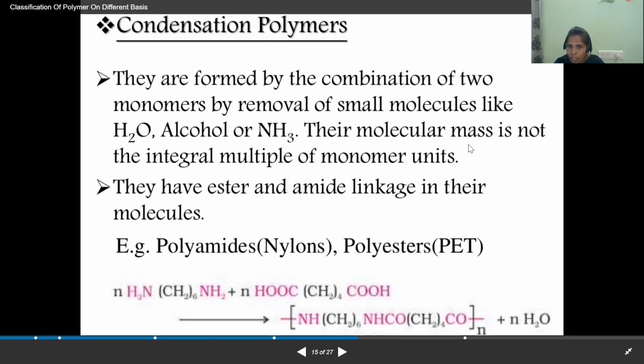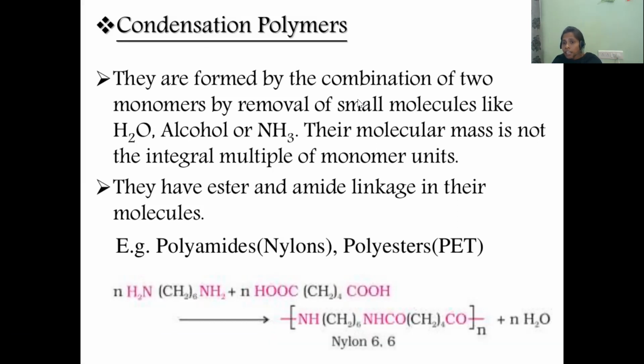And their molecular mass, that means the polymer molecular mass, is not an integral multiple of the monomer unit. Why is the polymer molecular weight not an integral multiple of the monomer? Because there is a loss of molecules. So due to losing the molecules, the molecular weight is reduced. So our polymer molecular weight is less than the integral multiple of the monomer unit.